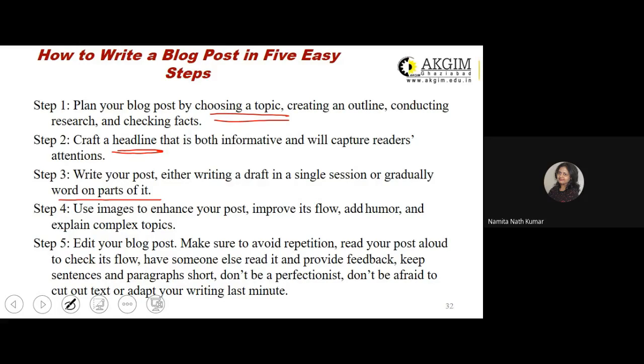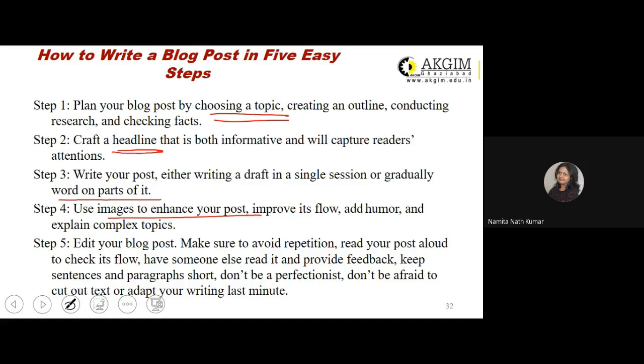But in a single session, you sit down and spend 3 to 4 hours and complete the entire draft of your article that you will be posting as a part of your blogging website. You may use images to enhance your post, improve its flow, add humor, and explain some complex topics.